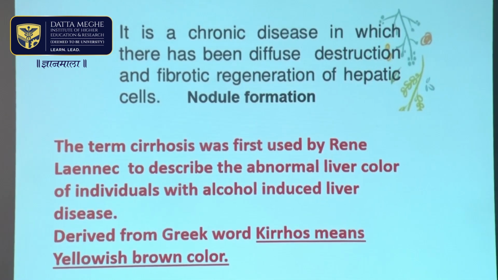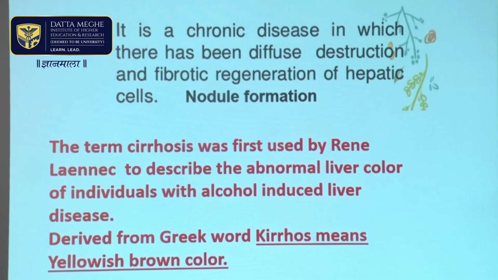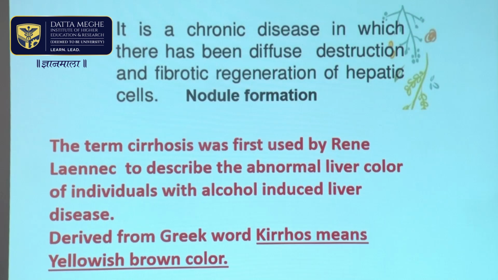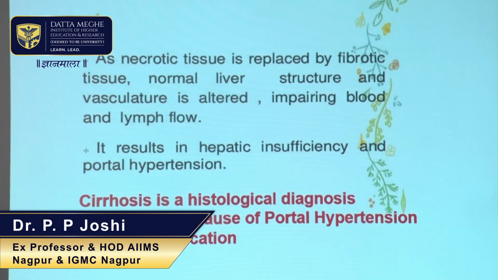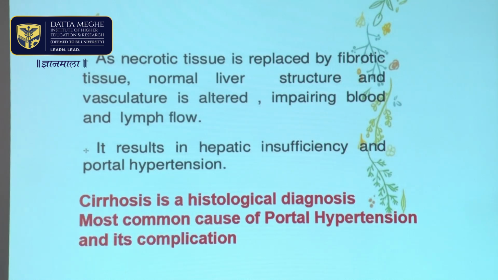It's a chronic condition, with diffuse destruction, fibrosis, and degeneration and regeneration of hepatic cells. Basically, cirrhosis is a histological diagnosis. Clinically, we can suspect that the patient has cirrhosis of liver, say end-stage liver disease, a non-reversible condition. And it is the most common cause of portal hypertension and its complications.